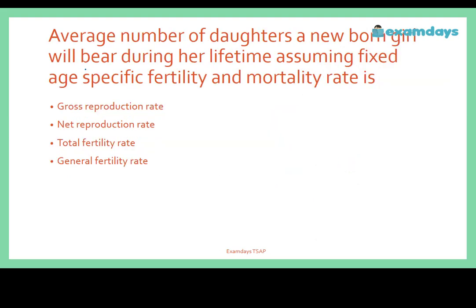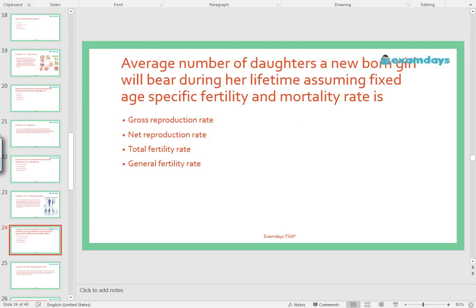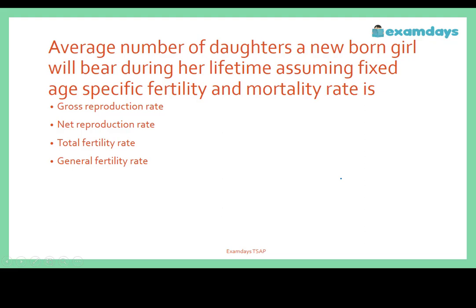Moving on to the next question. The average number of daughters a newborn girl will bear during her lifetime, assuming fixed age-specific fertility and mortality rates, is what?